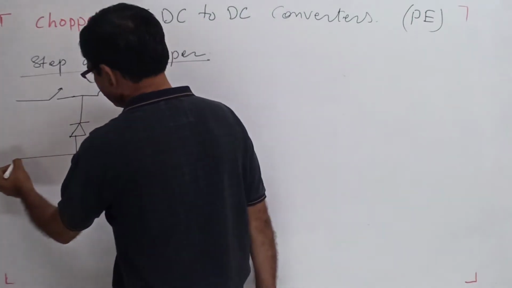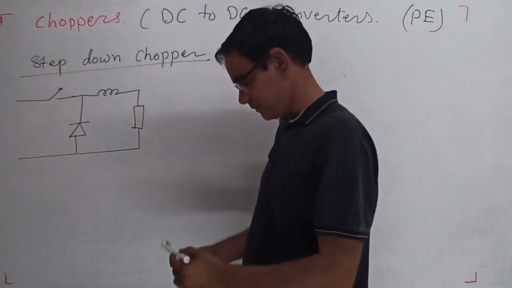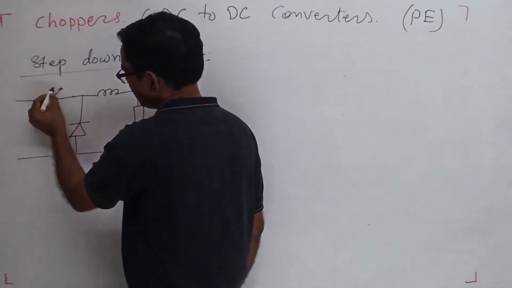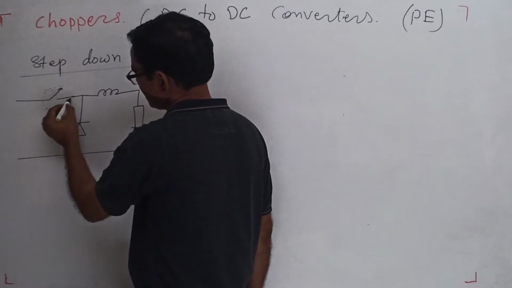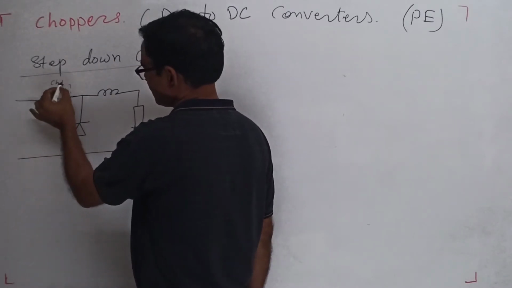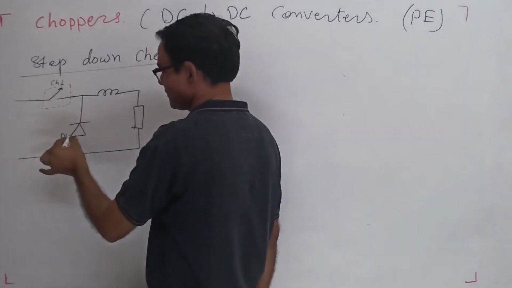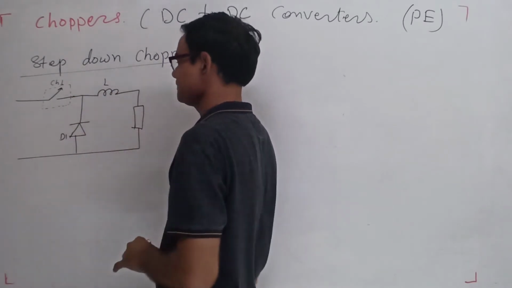So this is the circuit for a step down. This circuit is known as chopping circuit, chopping switch CH1. This is the diode D1. This is the inductor and this is the load.